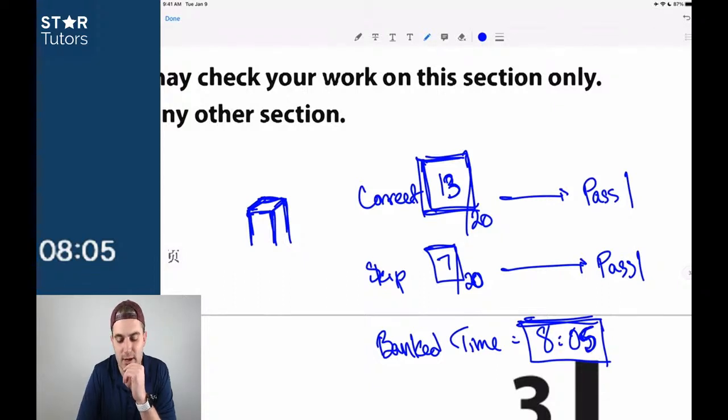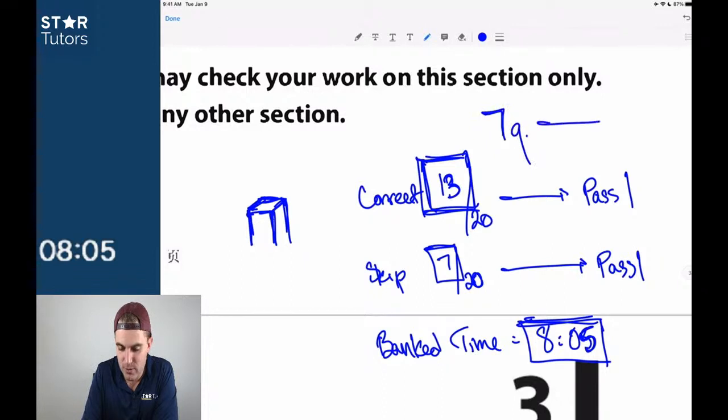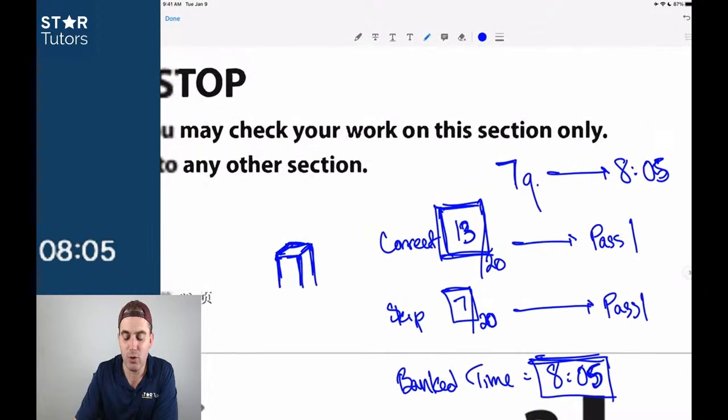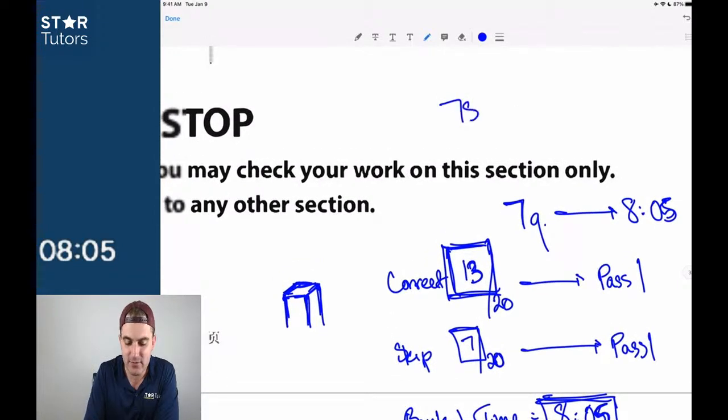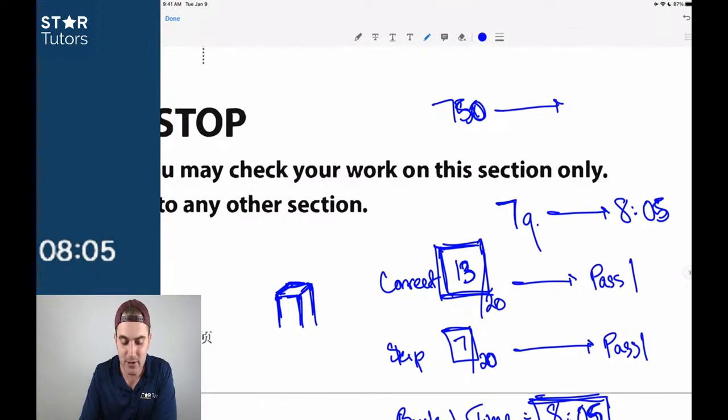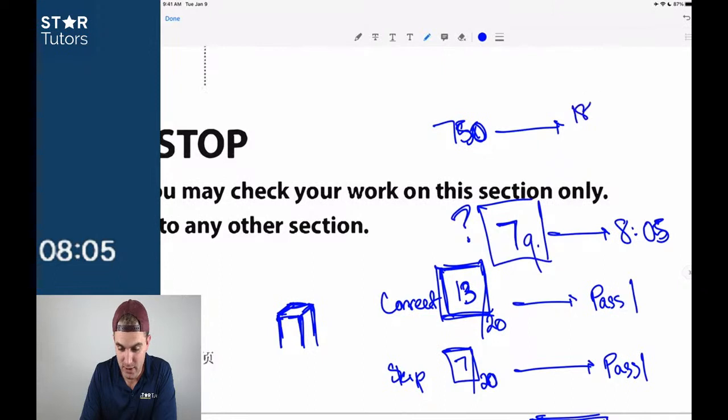620, somewhere in there. Now I have 7 questions left for pass number 2. I have 8:05 on the clock. And if my goal score is to get a 750 on the exam, or to be on pace for a 750 going into the calculator section, am I thinking about 7 questions? No, I'm thinking about 5 questions. To get a 750, to be on pace for that, I have to think 18 out of 20.